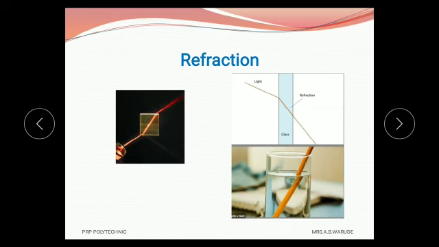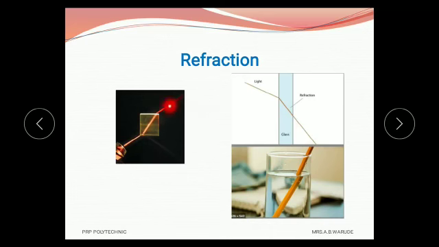In the second medium the ray of light deviates, that means it changes its path from its original path as shown in this diagram, and this bending of light is called refraction.